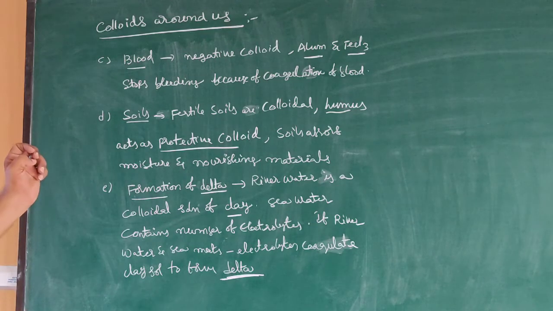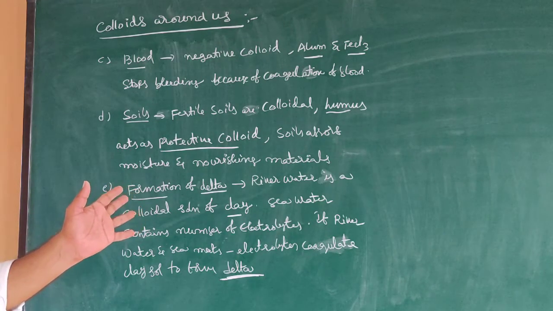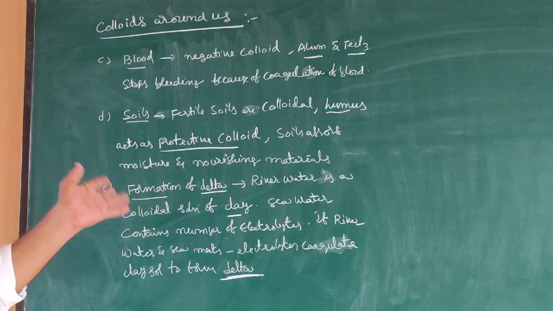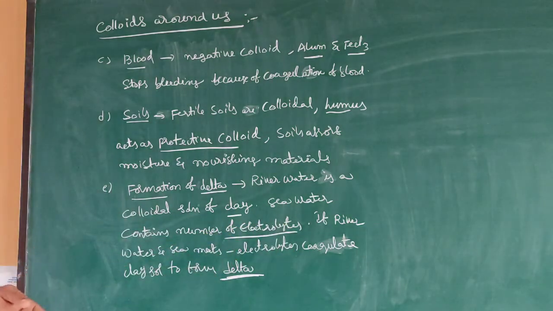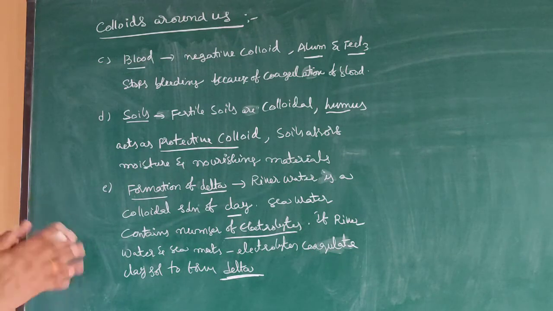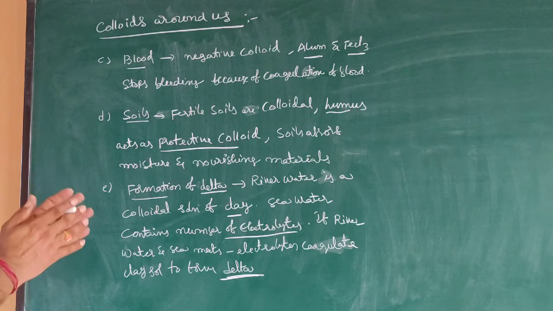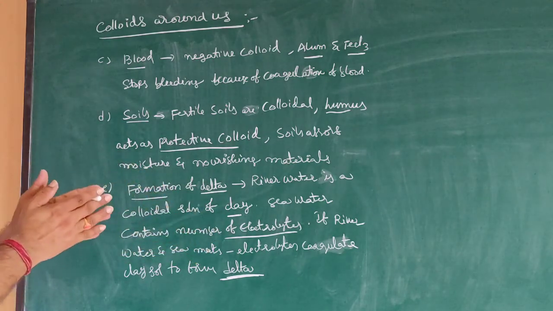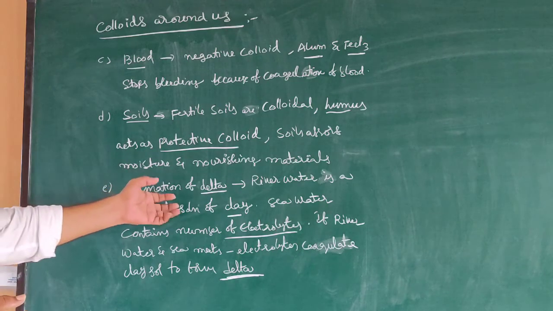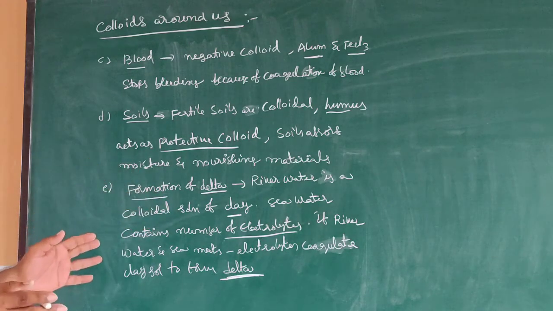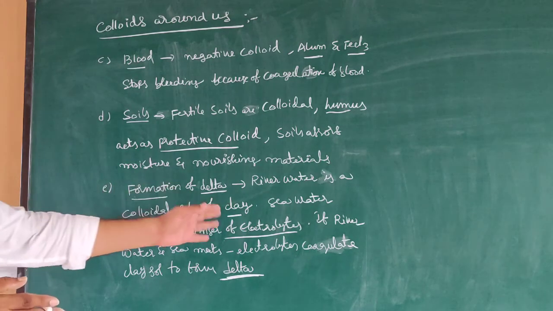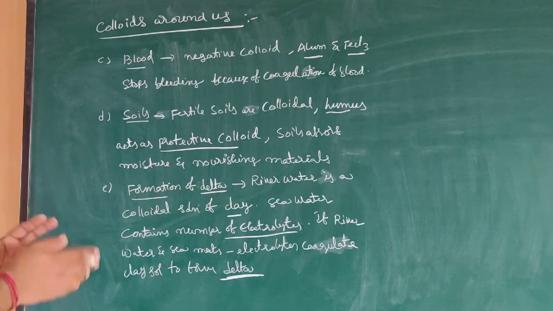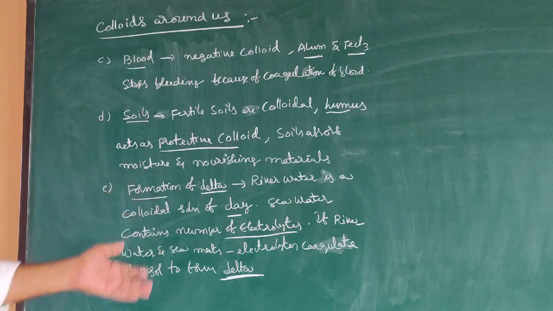Next one, formation of delta. River water is a colloidal solution of clay, coming from a long distance carrying clay particles. Seawater contains a number of electrolytes. If river water and seawater mix together, the electrolytes present in seawater can coagulate the clay colloidal particles to form delta.